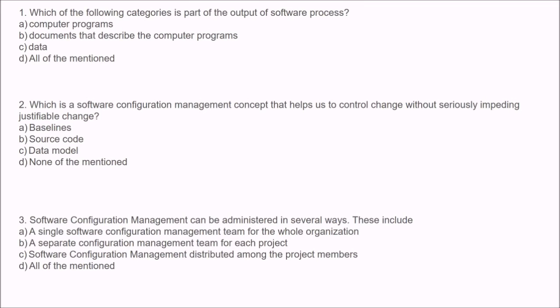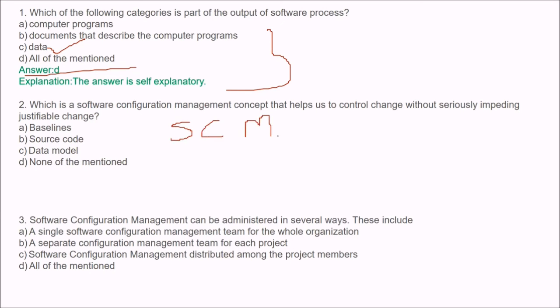Now we have software configuration management. The first question is, which of the following categories is part of the output of software processes? The answer is all of the mentioned, whether it be computer programs, documents that describe the computer programs, or the data. Which SCM concept helps us to control change without seriously impeding justifiable change? Give me the answer.